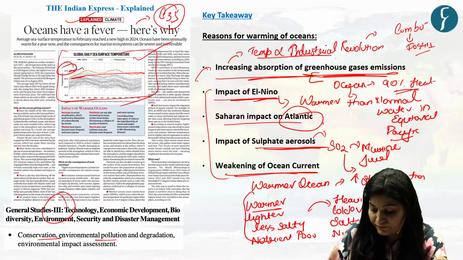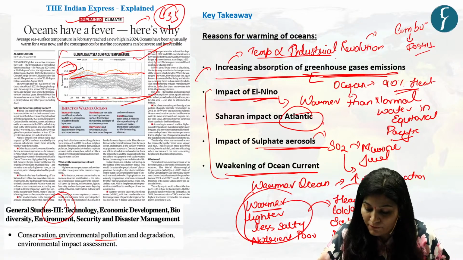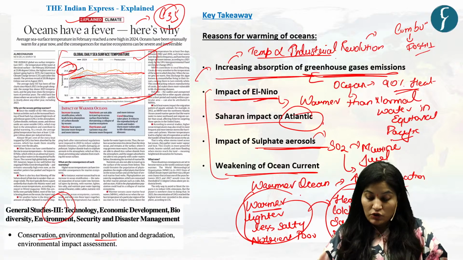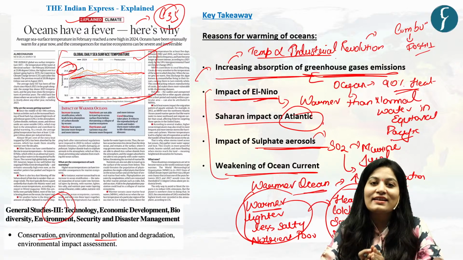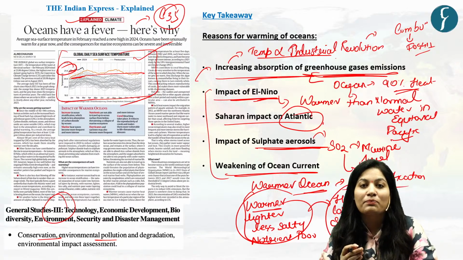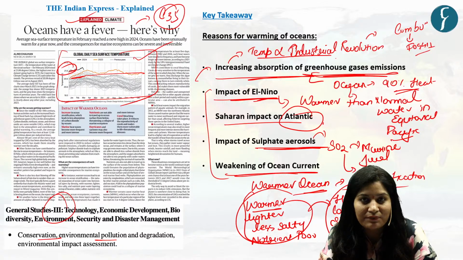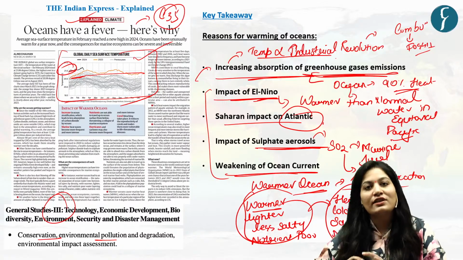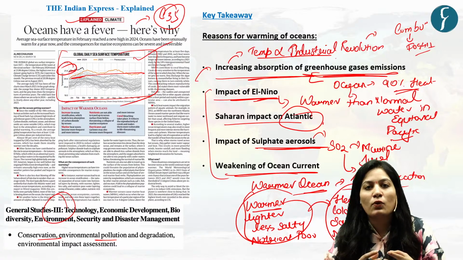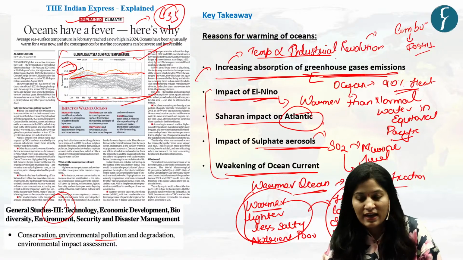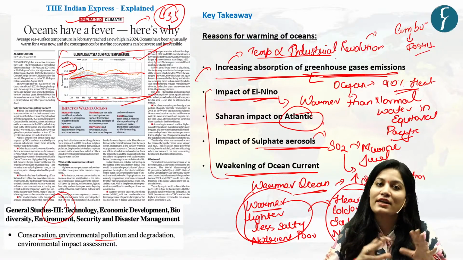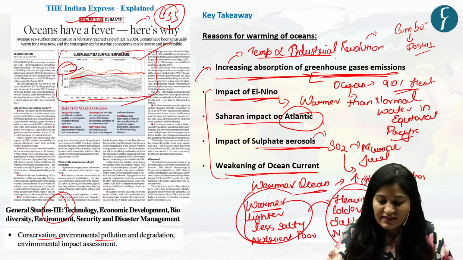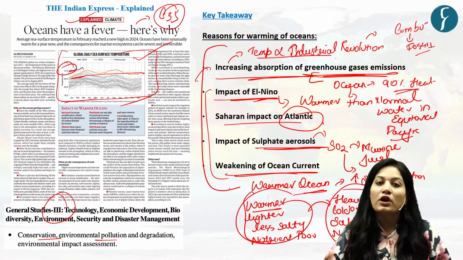Got it? Because of a warmer ocean, there is an increase in stratification. That means there is a problem in mixing of these two layers. So this will disrupt the flow of nutrients and oxygen, and this will disrupt the marine ecosystem. So these are the different reasons for warming of oceans.